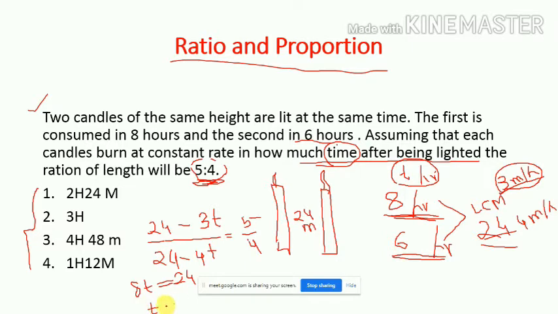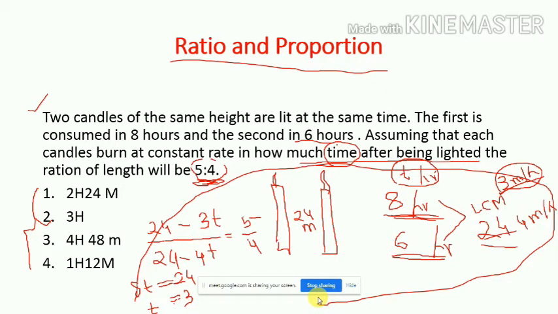So T will be 24 divided by 8. That means it will be 3 hours. So the answer will be 3 hours. Clear? So if you have the practice of solving this kind of problem, then you require hardly a few seconds to solve it. So easily we can solve it.